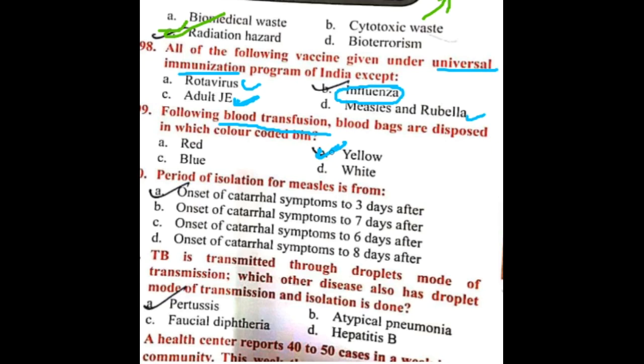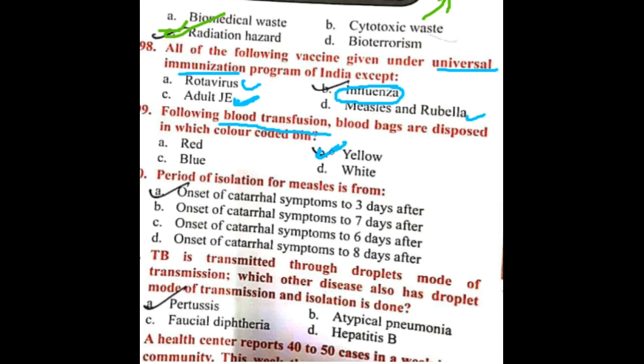In red bin you will put the contaminated wastes like tubings, bottles, IV tubes and catheters, urine bags, syringes, vacutainers, all those you put in red bag. Blue is for glassware and metallic body implants, whereas white is for sharps including metals.